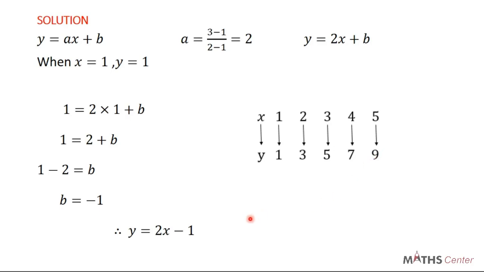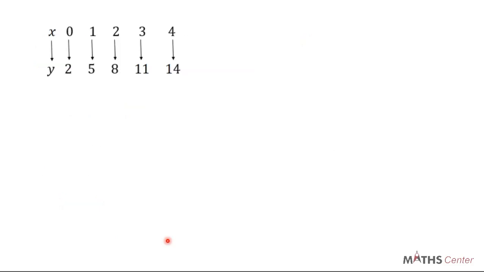If the question tells you to find y when x is, let's say, 20, all you need to do is replace x with 20 and you can find y. If the question tells you to find x when y is, let's say, 15, all you need to do is replace y with 15 and you can find x. It is that simple. Let's consider the next example. We have x and y here and we have been given the function.